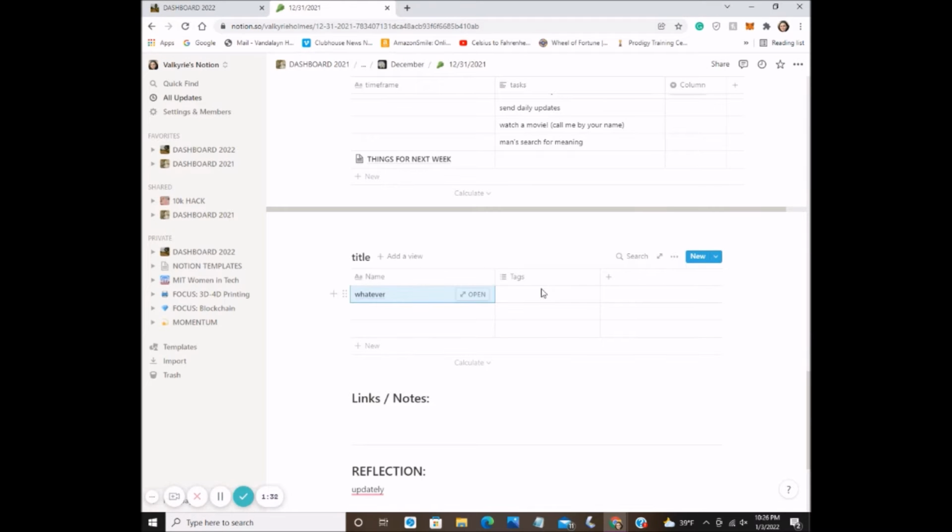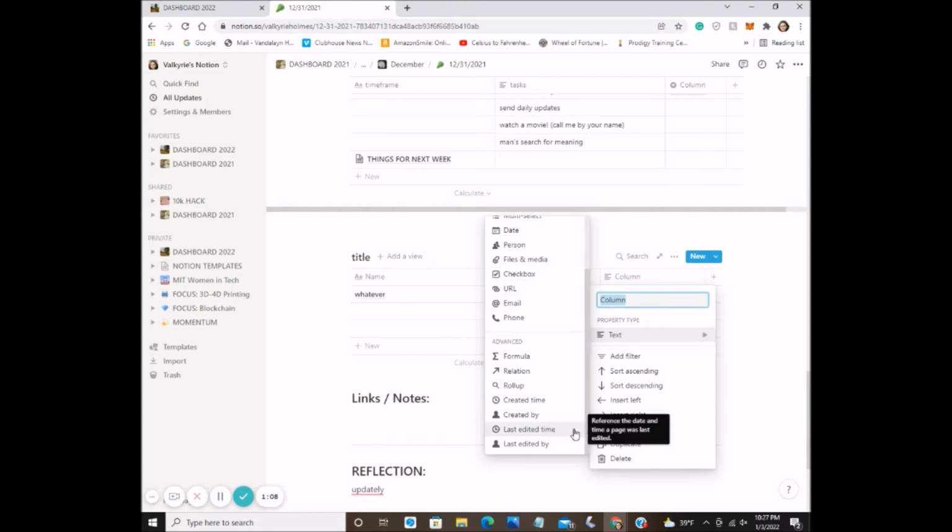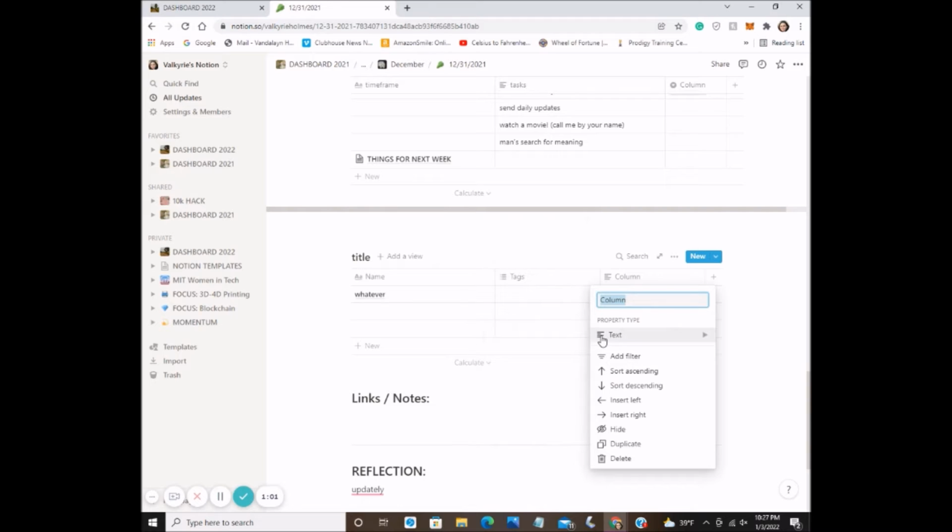Now, there's a lot of different things that you can do. You can add columns to it. Each column has different properties that you can assign to it. You can assign different numbers if you want it to be more finance based. You can do select, where you have a bunch of options, or multi-select. It's the same kind of thing. And all of these you can experiment with. And then there's more advanced ones over here, but I really don't use a lot of that. What I do use is the text column and the